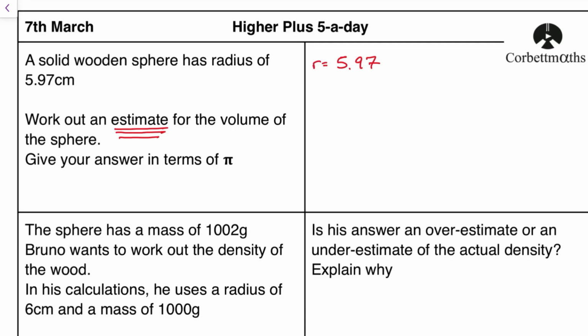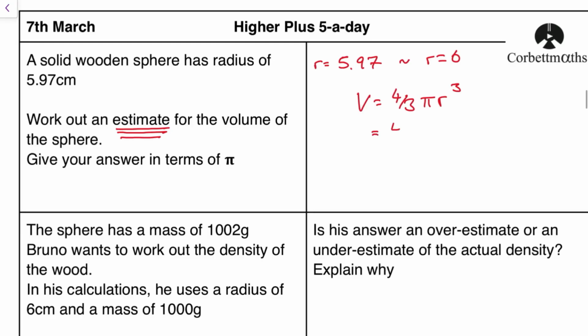So in this case the radius is 5.97. We tend to round it to one significant figure, so we're going to approximate the radius by saying the radius is 6 centimeters. And then it says, can you work out the volume of this sphere? Give your answer in terms of pi. I've got my radius is 6, the volume of a sphere is 4/3 times pi times r cubed. I'm going to presume this is a non-calculator paper, because typically that's when you see these sorts of questions.